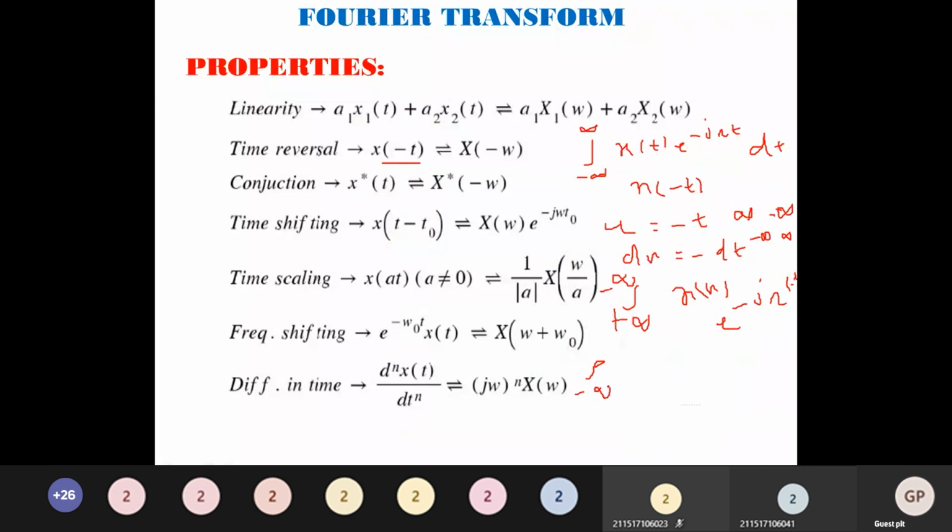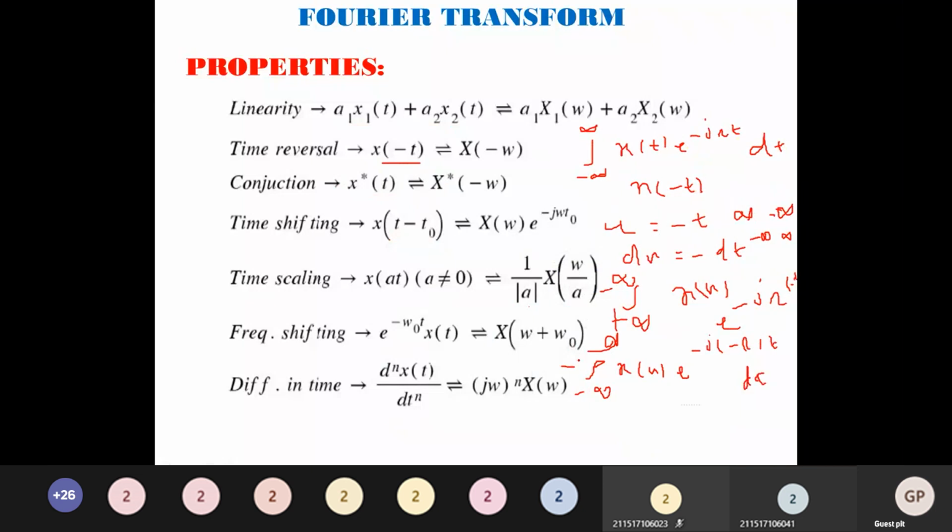So bringing the limits back to minus infinity to plus infinity, you have one minus symbol here, x of u e to the power minus j minus omega u, and you have minus du.